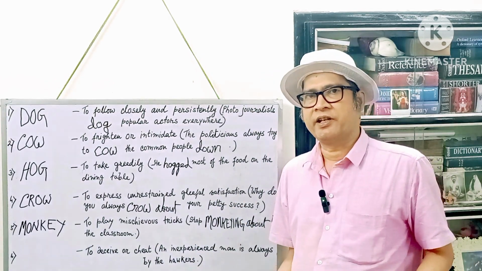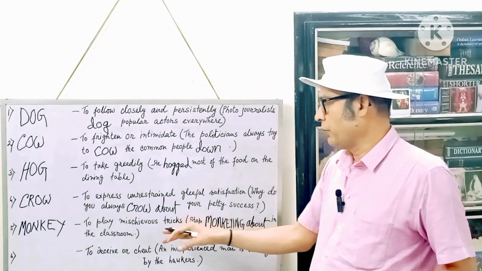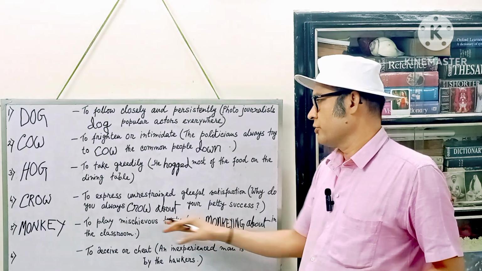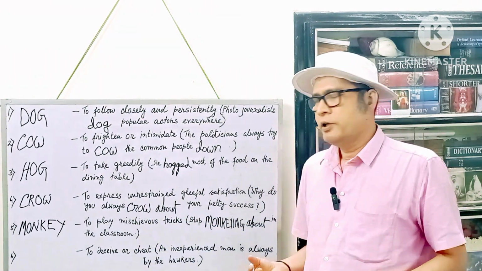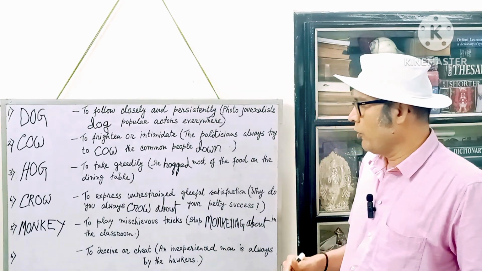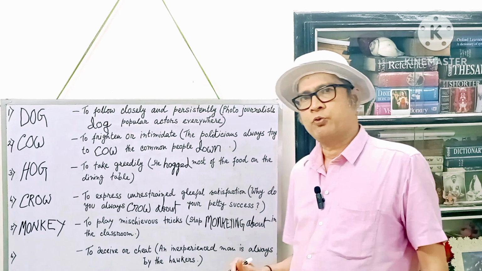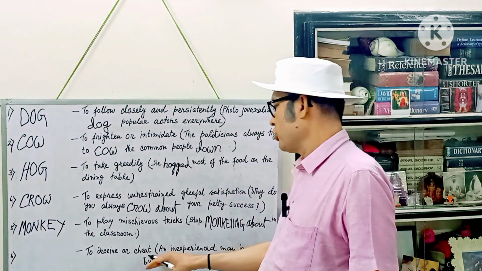The teacher gets in and says, hey, stop monkeying about in the classroom. Students are playing mischievous tricks. Some students are very fond of playing mischievous tricks. Okay? So they monkey about. They always monkey about. Let's move on to number 6, and that is going to be the last one for this video session. The meaning is to deceive or cheat.